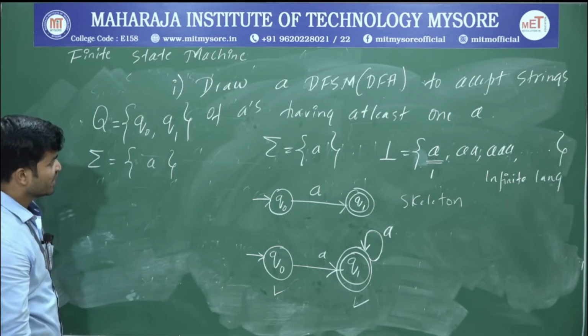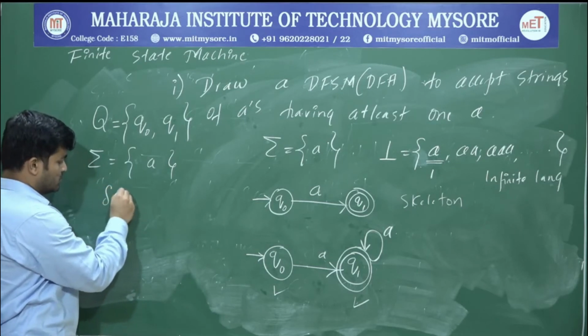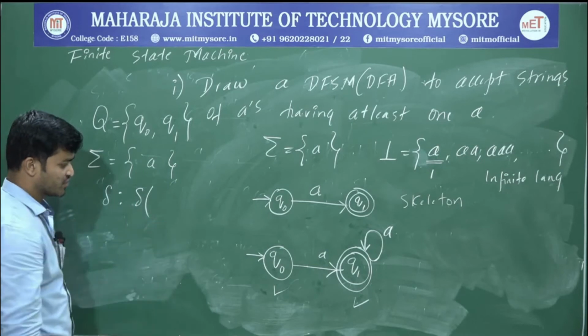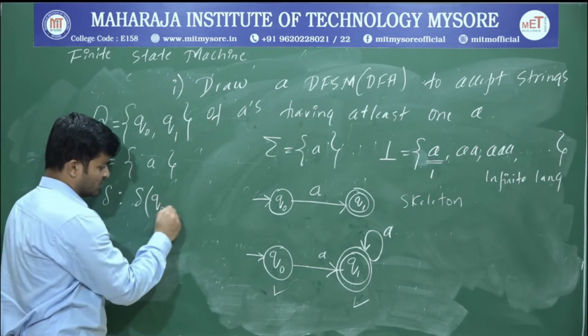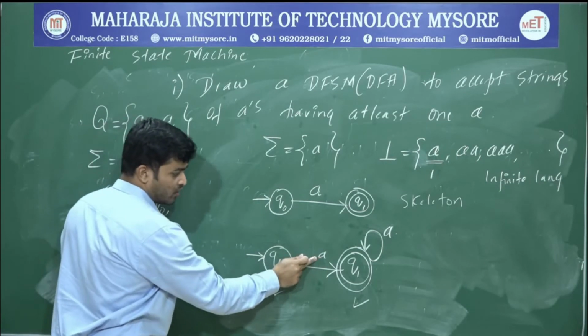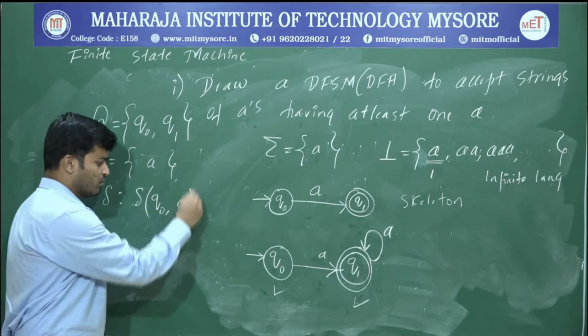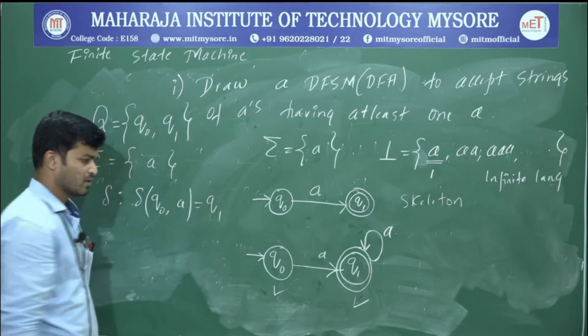Yeah. What's the next tuple? Delta. So delta is the transition function. If you are in Q0 and if you got A as input, you will take a transition to Q1. Q0 upon A is equal to Q1. Okay.